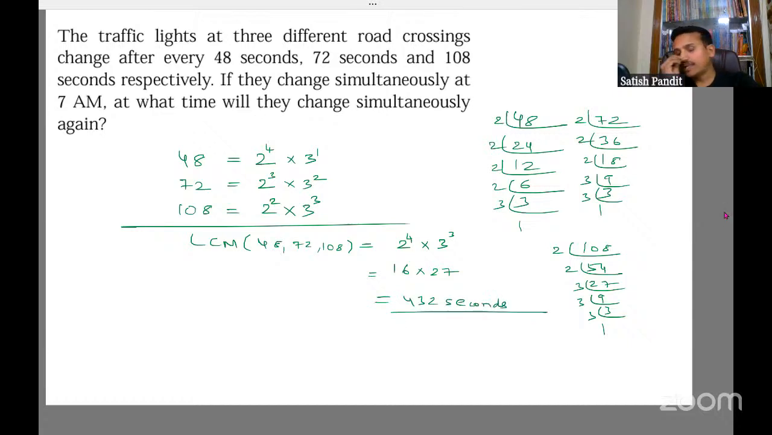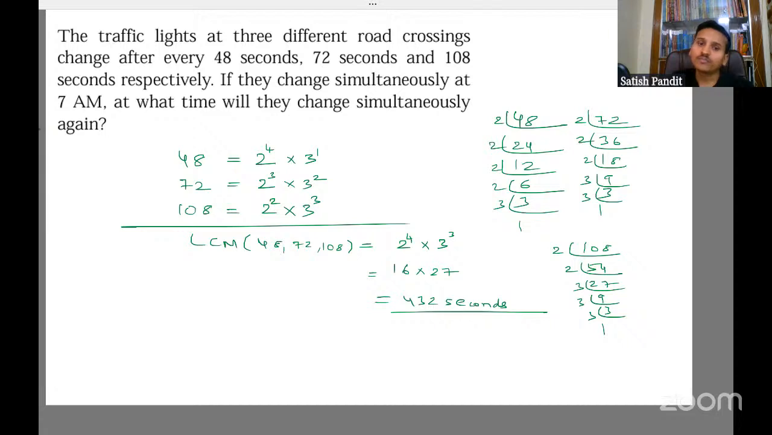Okay, that means after 432 seconds, they are going to ring again. But since time is given, we have to find the time again, like next what time they will ring. So we have to convert 432 seconds into minutes, and if it is possible, hours. But this is actually small, so we'll try to convert to minutes.